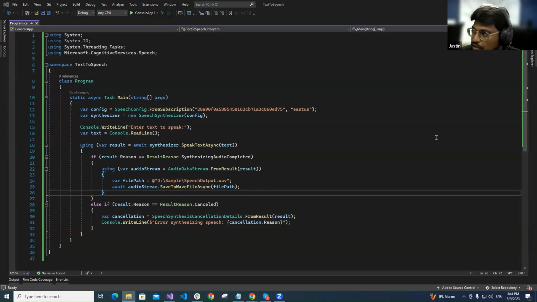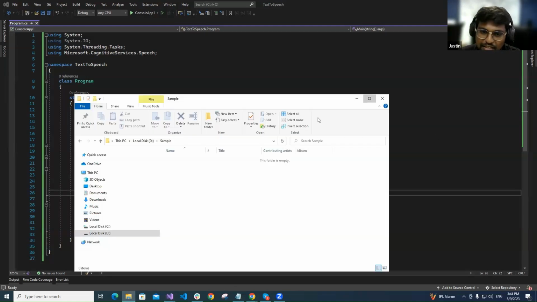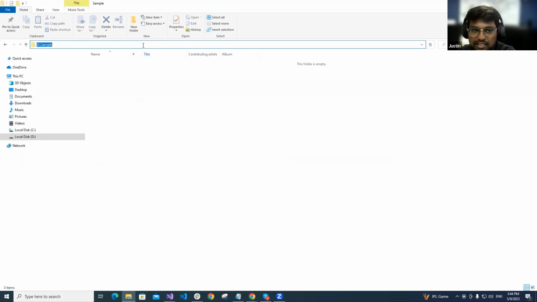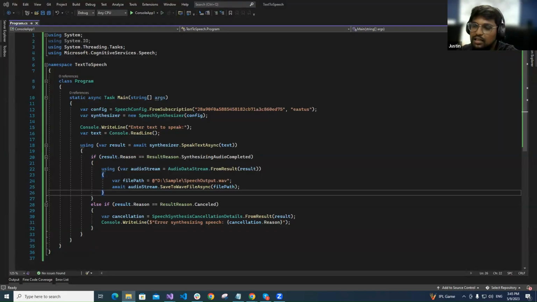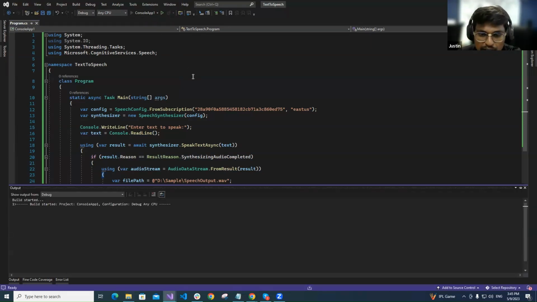As of now, I don't have anything in the folder right here. This is the D drive and the sample folder, and I don't have any files here. Once I generate the file, it will produce an MP3 or a WAV format file. Now I'm using WAV format, so it will produce the output here. Once it's done, I will show that. Now I'm running the application.